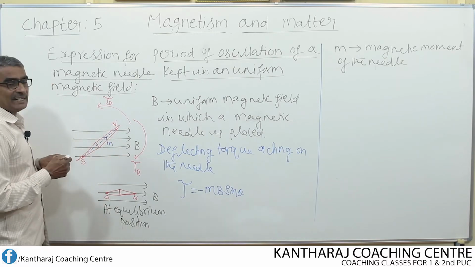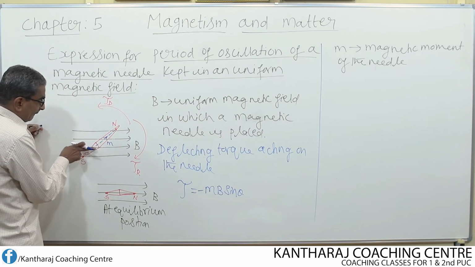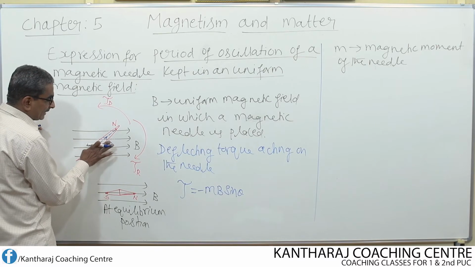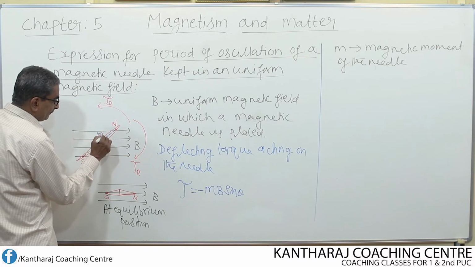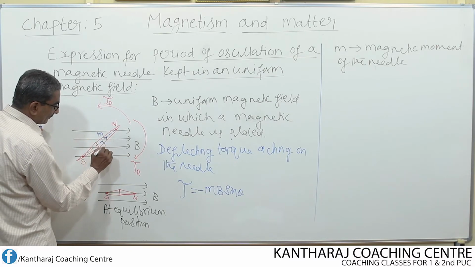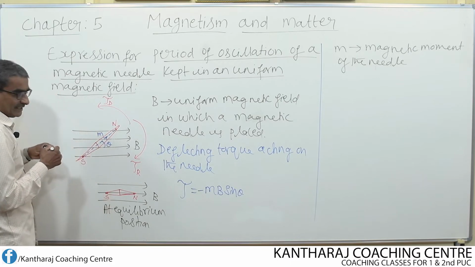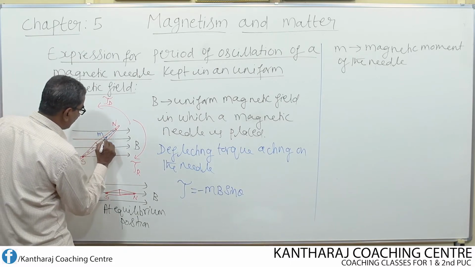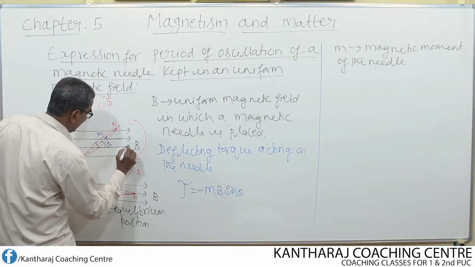Then what is theta here? Theta is the angle between the direction of magnetic field and the direction of magnetic moment. So if M is the magnetic moment, then this angle is nothing but theta. We must be very clear about the terms used in the equations.